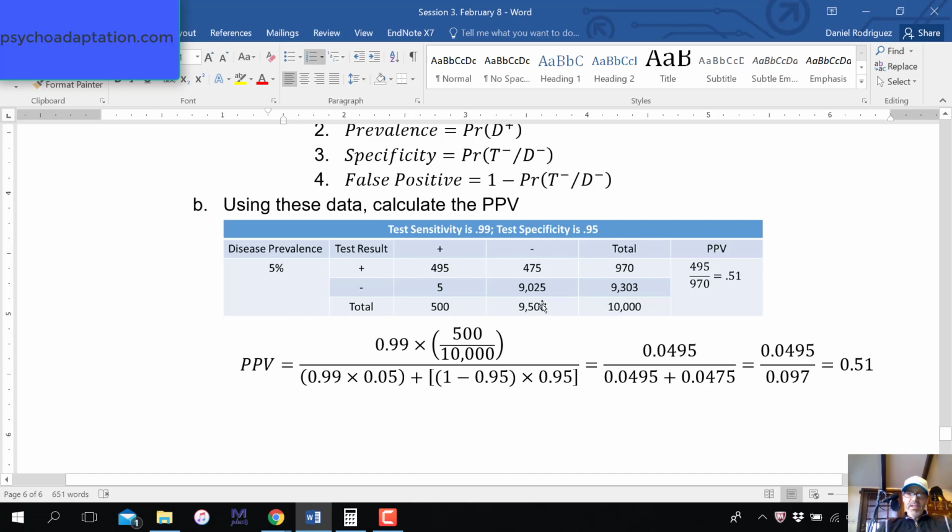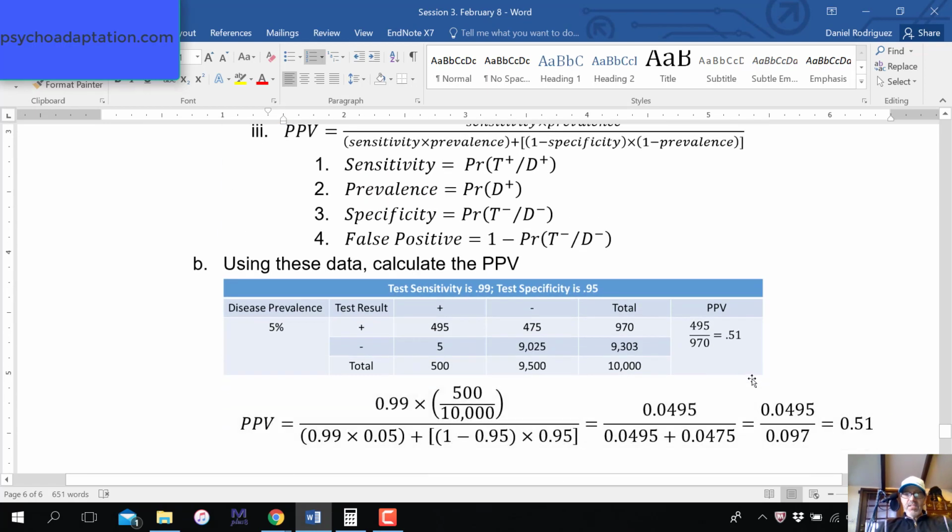The complement of that is testing positive given one is disease negative. So it's 1 minus whatever the specificity is here. The specificity is 0.95, so it's 1 minus 0.95, or 0.05. And that's what we see here. This last component is 1 minus the prevalence. So if the prevalence is 0.05, 1 minus the prevalence is 0.95. So we just add those together and we get 0.51.